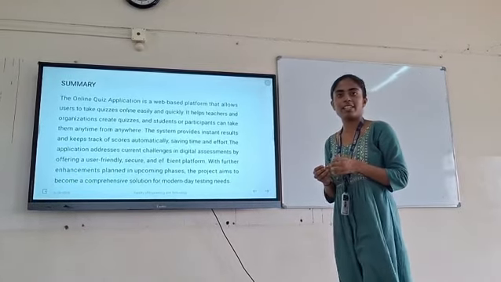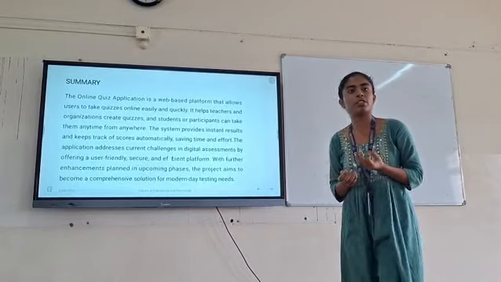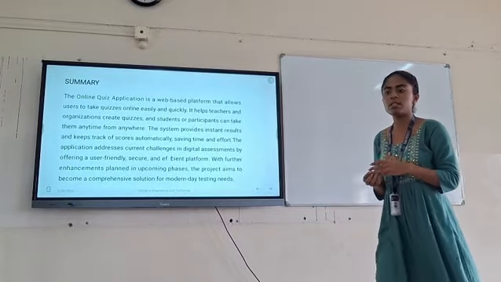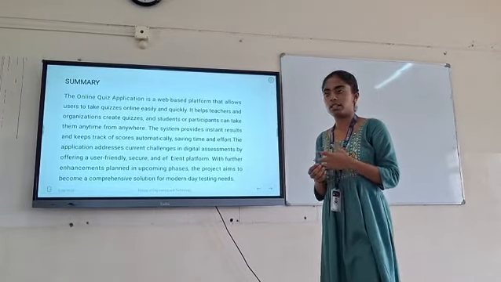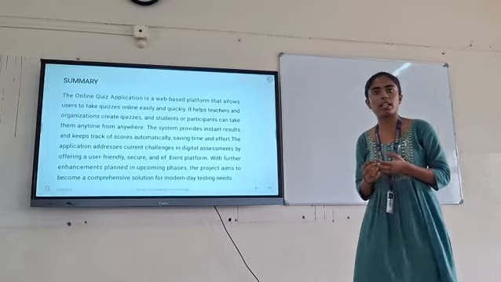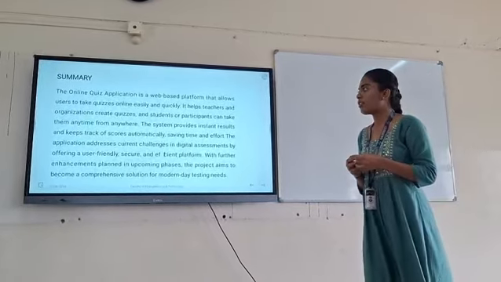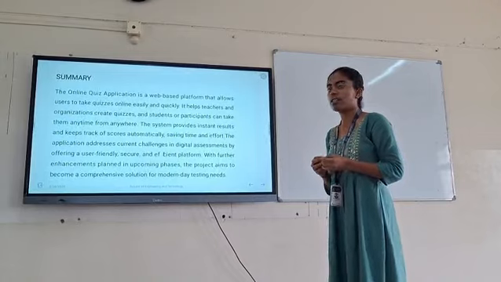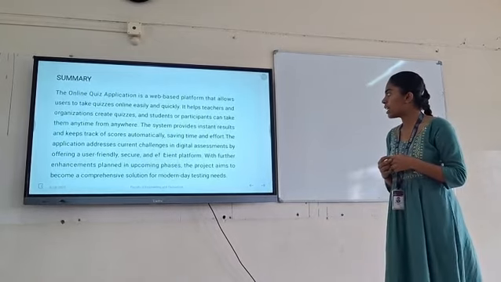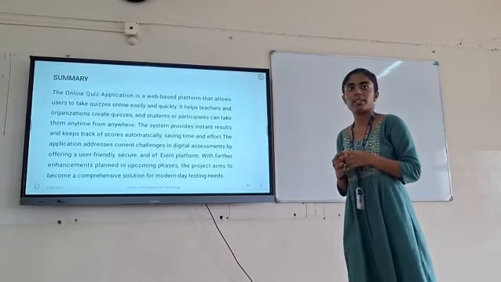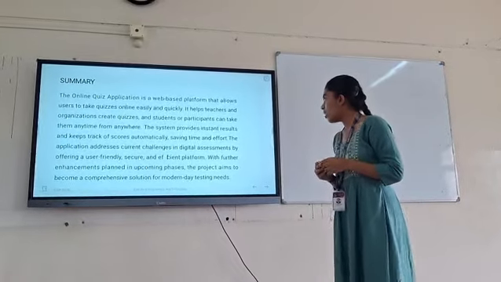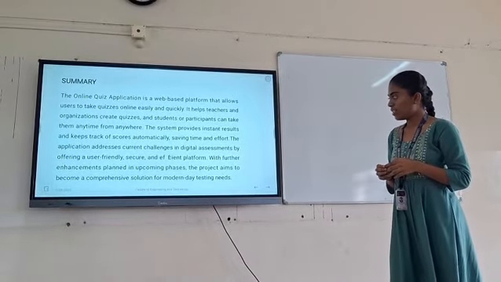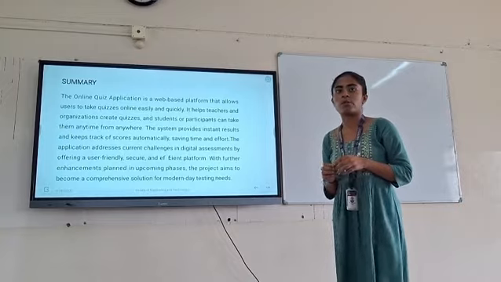This reduces the time of evaluation, and after submission of the quiz the result is displayed automatically, so that they can see the results immediately after submission. This saves time and makes it very efficient for the users, and this addresses the current challenges also.